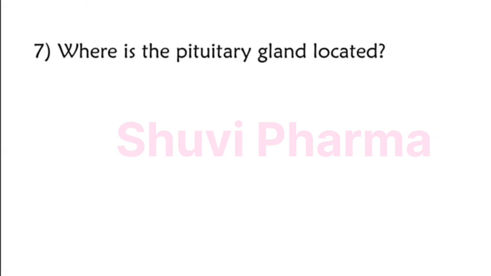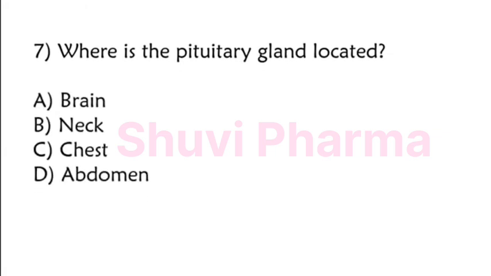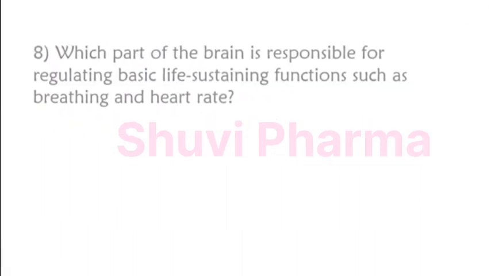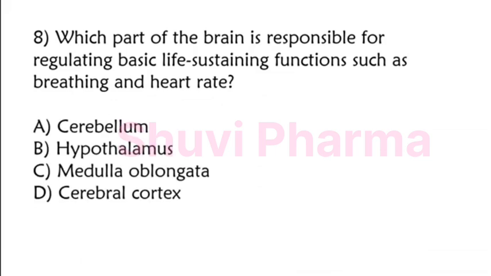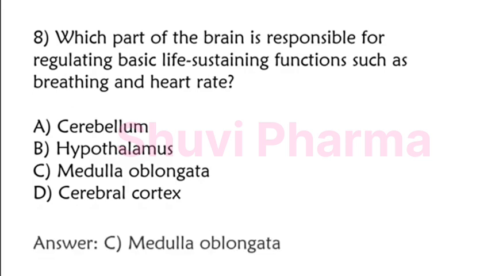Where is the pituitary gland located? Brain, neck, chest, abdomen. The correct answer is option A, brain. Which part of the brain is responsible for regulating basic life-sustaining functions such as breathing and heart rate? Cerebellum, hypothalamus, medulla oblongata, cerebral cortex. The correct answer is option C, medulla oblongata.